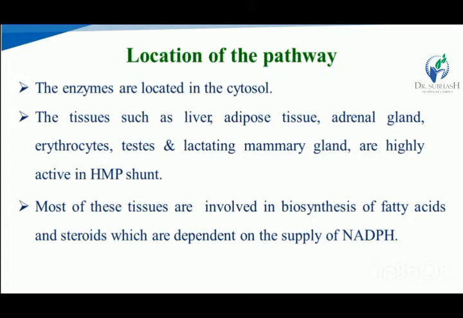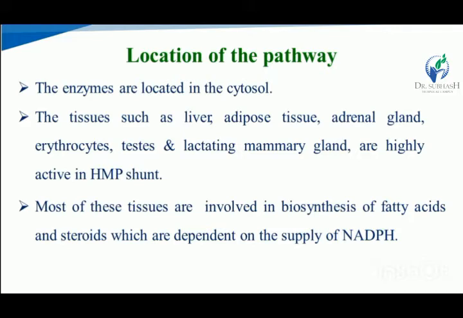The enzymes for this HMP shunt are located in the cytosol. Tissues such as liver, adipose tissue, adrenal gland, erythrocytes, testes, and lactating mammary gland are highly active in the HMP shunt. So these are the tissues where the HMP shunt is utilized for the oxidation of glucose.